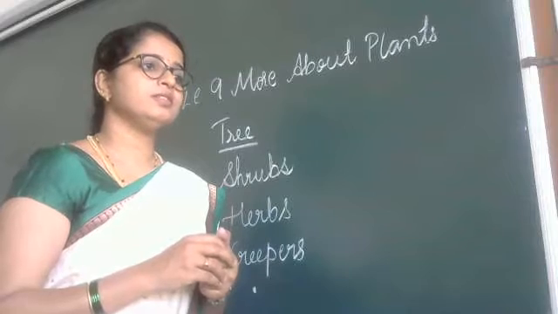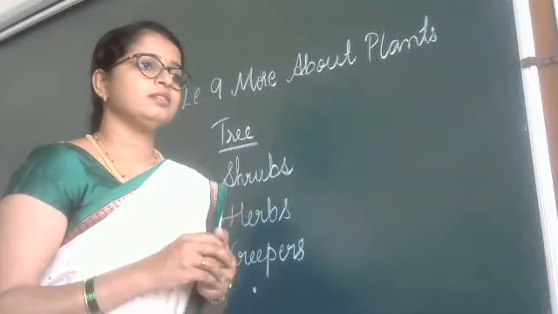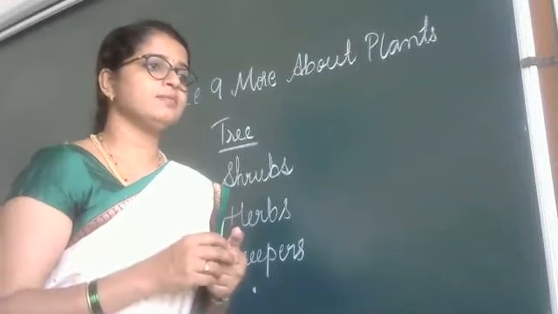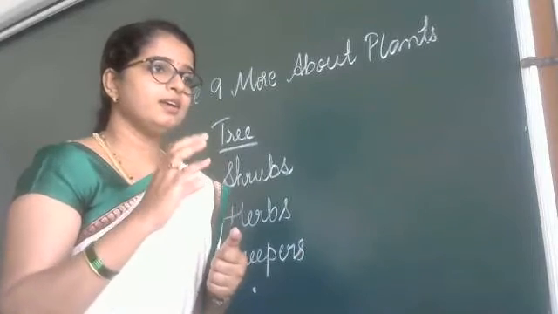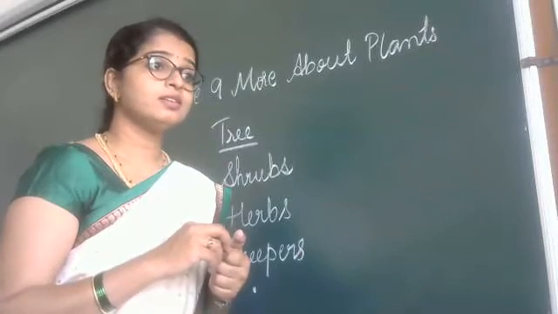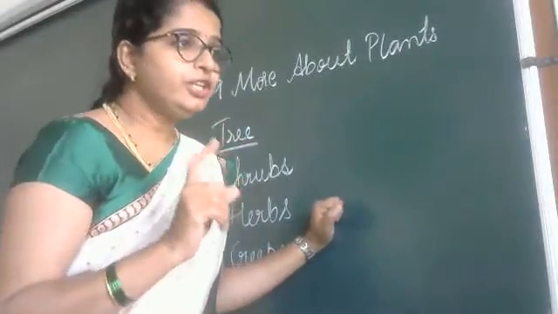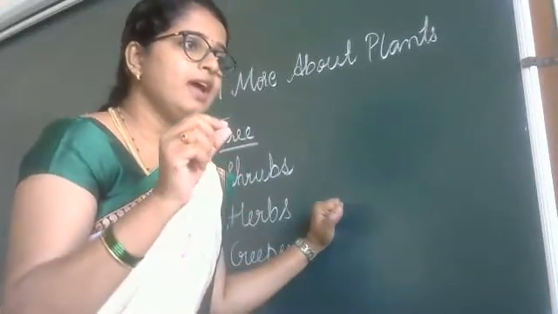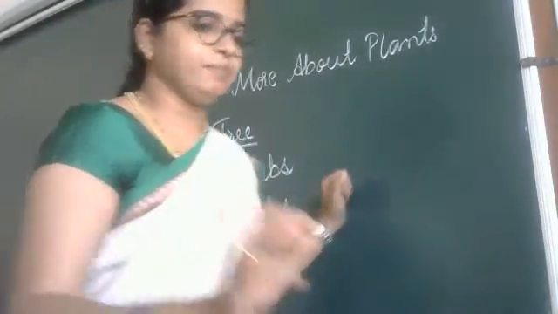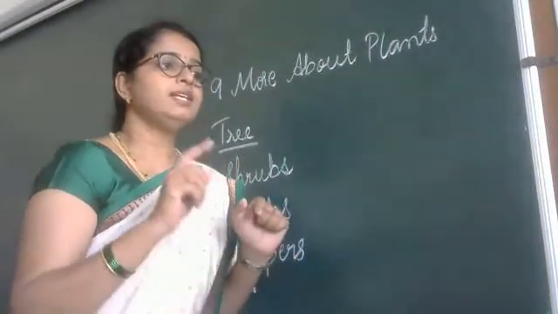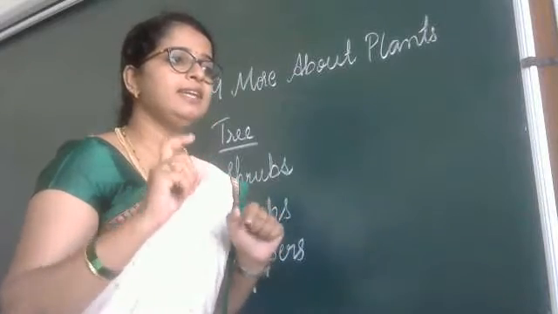Then what? Tell me the correct sentence. A tree has a weak and green stem.